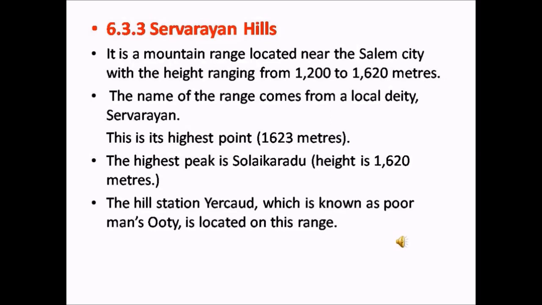Sarvarayan Hills. Sarvarayan Hills is a mountain range located near Salem city with the height ranging from 1200 to 1620 meters. The name of the range comes from a local deity, that is local god Sarvarayan. They have named the hill with the name of their god Sarvarayan. So therefore they worship the hill as their god.